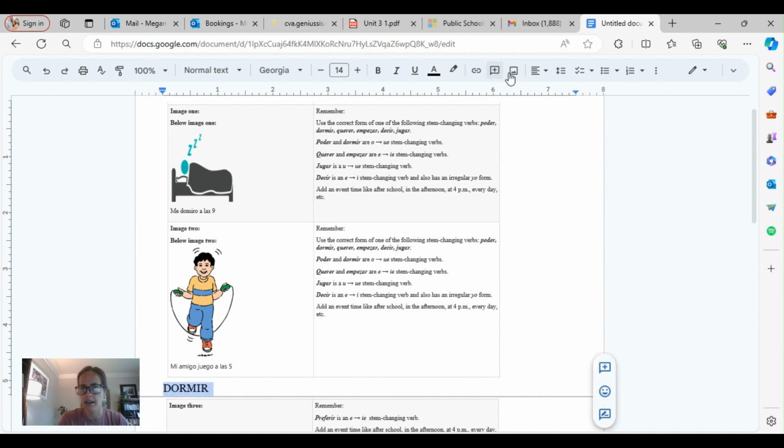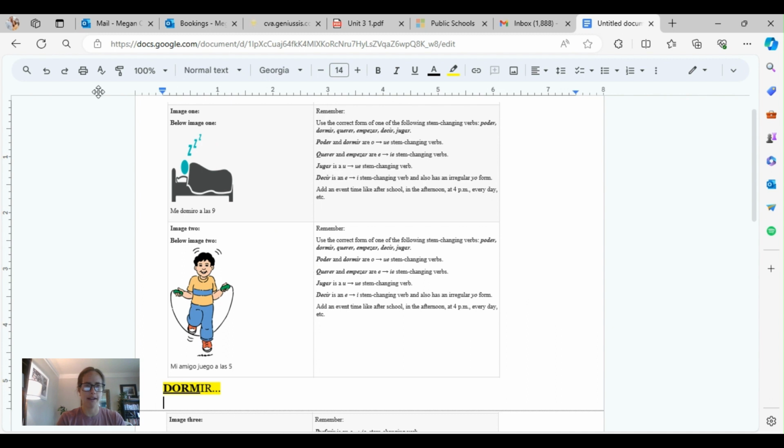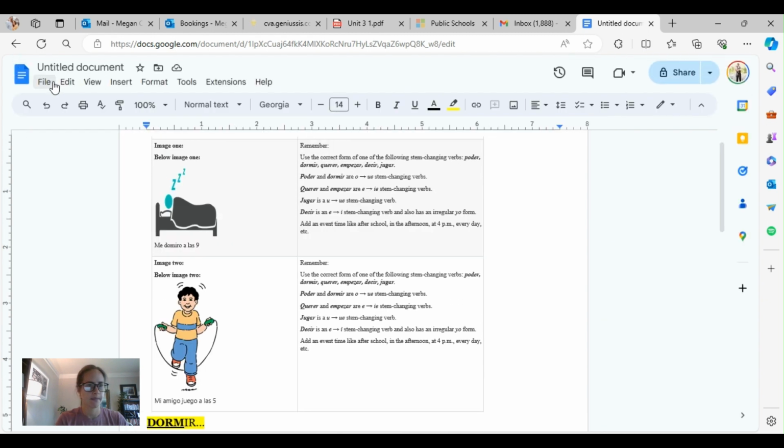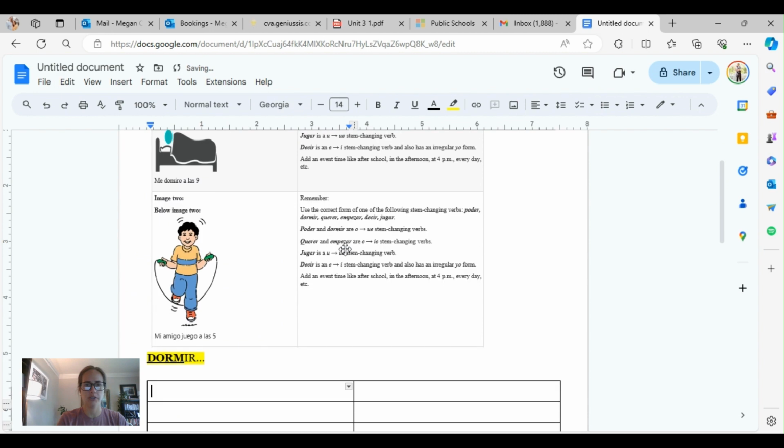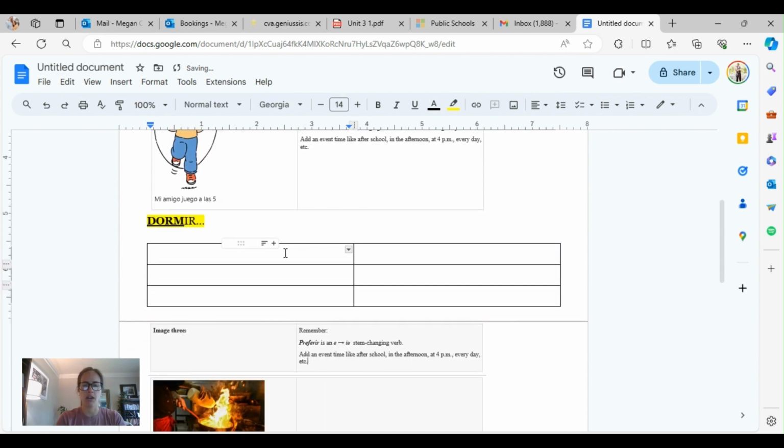So dormir. The stem of a verb is the part that is left when you take away the IR. So the stem of the verb dormir is dorm. Okay. And when I conjugate my verb, I'm going to insert a chart real quick. Let's see if I can figure out how to insert a chart. Insert a table.